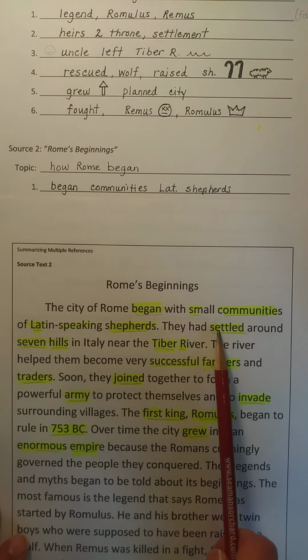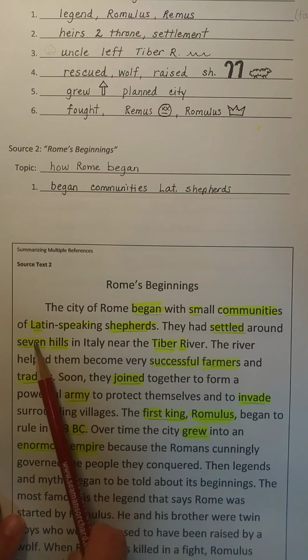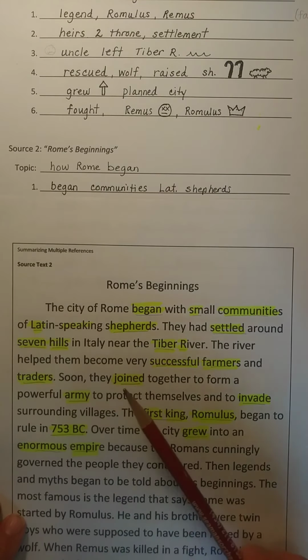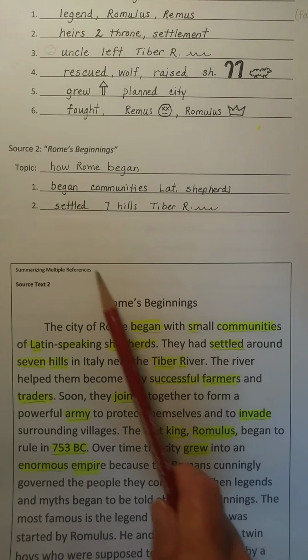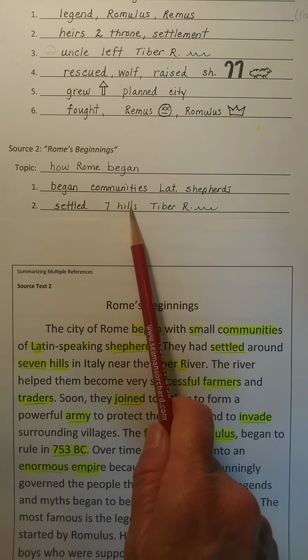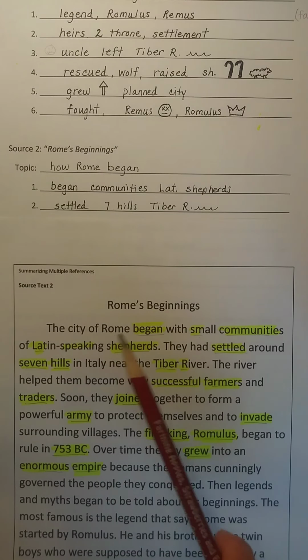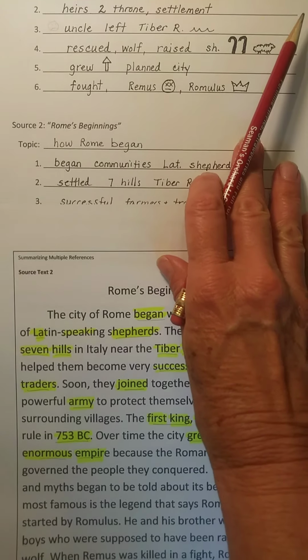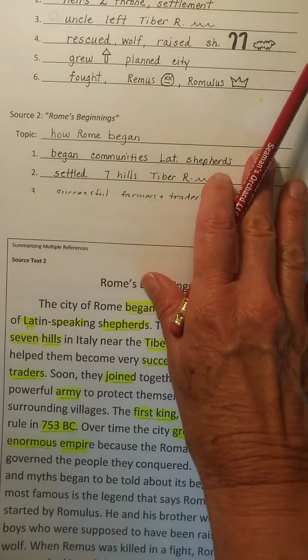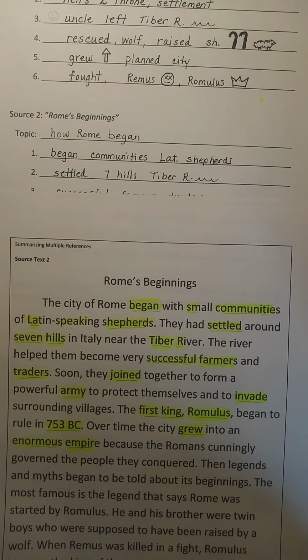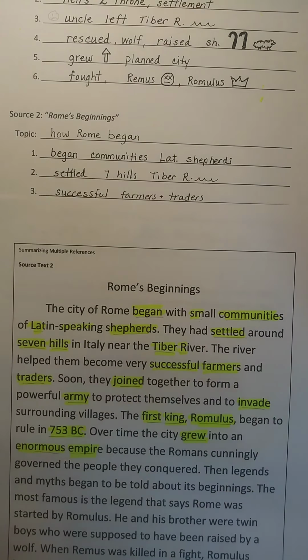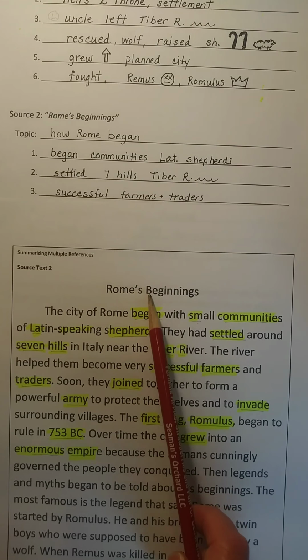Okay, and the next thing I want to include is that they settled around the 7 hills near the Tiber River. So I have the word settled, the number 7, hills, Tiber River, again with the water there. And again, always make these outlines yours, your own. Make them something that you will remember when you go to do your writing. The third thing I want to include is that they were successful farmers and traders, and that's an easy one.